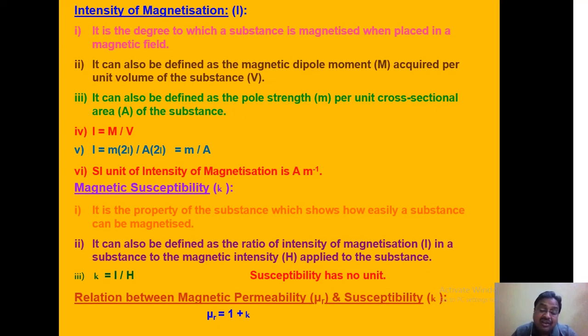Suppose susceptibility is 21. What is permeability? 1 plus 21, 22. If a question is asked, relative permeability is given as 22, calculate susceptibility, you use the formula and substitute the quantity given. Out of mu r and k, one will be given, so there is no problem in calculating the other.